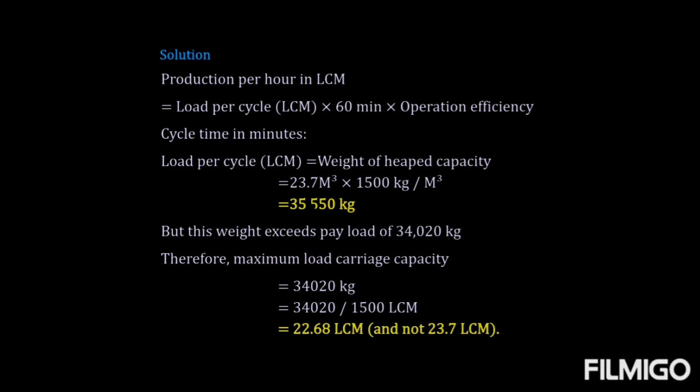If you multiply, we come to know the loose weight, that comes to 35,550 kg. But what is given in this problem is that the maximum load which can be carried is 34,020 kg. Therefore, the maximum load carrying capacity will be 34,020 divided by the material density, that is 1500 in loose conditions.